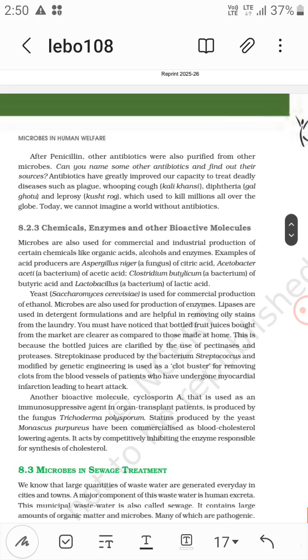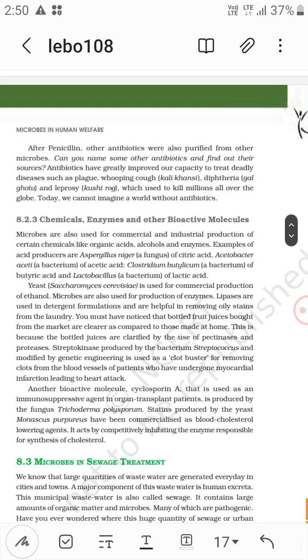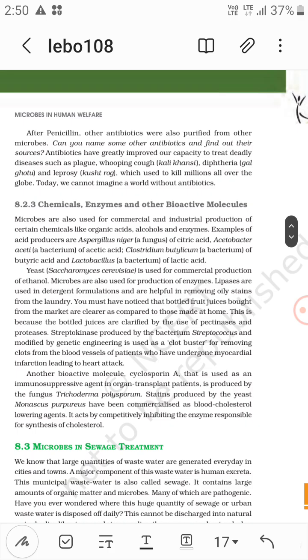Now, chemicals, enzymes and other bioactive molecules. Chemicals like organic acids, alcohols and enzymes are produced by microbes. Examples of acid producers are Aspergillus niger, a fungus, for citric acid; Acetobacter aceti, a bacterium, for acetic acid; Clostridium butylicum, a bacterium, for butyric acid; and Lactobacillus, a bacterium, for lactic acid. Yeast Saccharomyces cerevisiae is used for commercial production of ethanol.